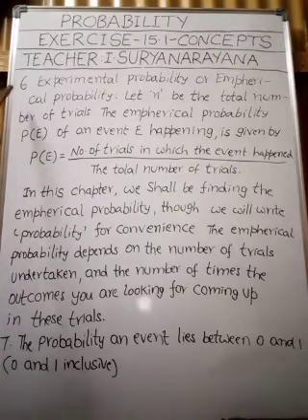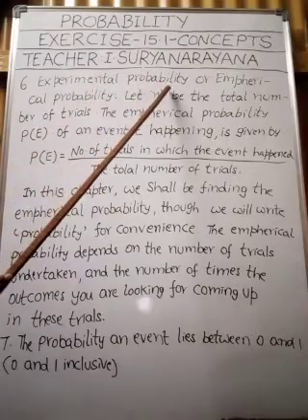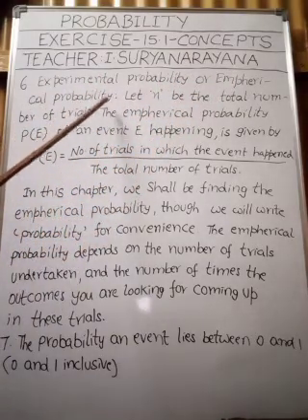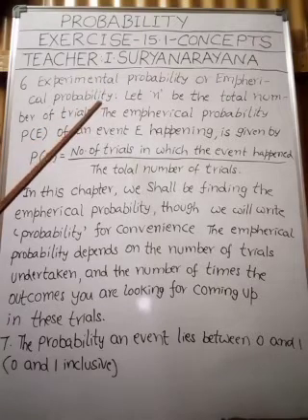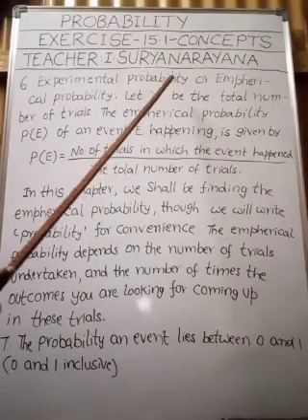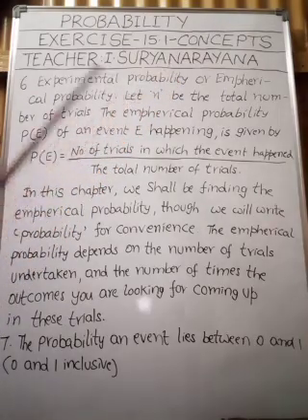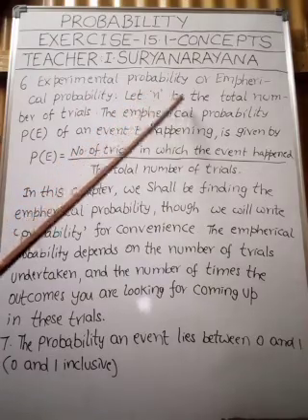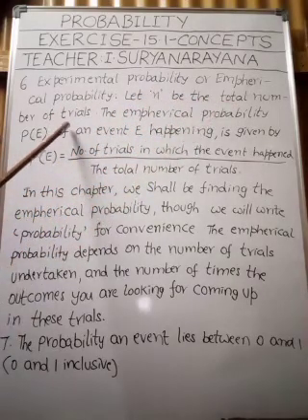Now come to the sixth point, experimental probability, which is also called empirical probability. Okay, my children, to find the empirical probability or experimental probability, what is the formula? In this point we are going to discuss. Let n be the total number of trials.